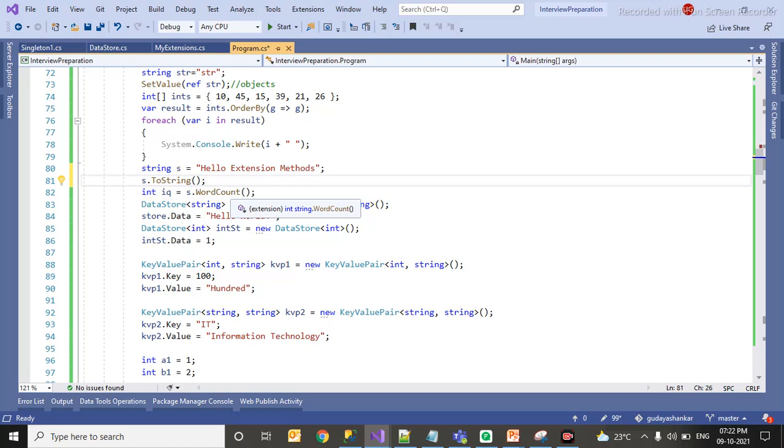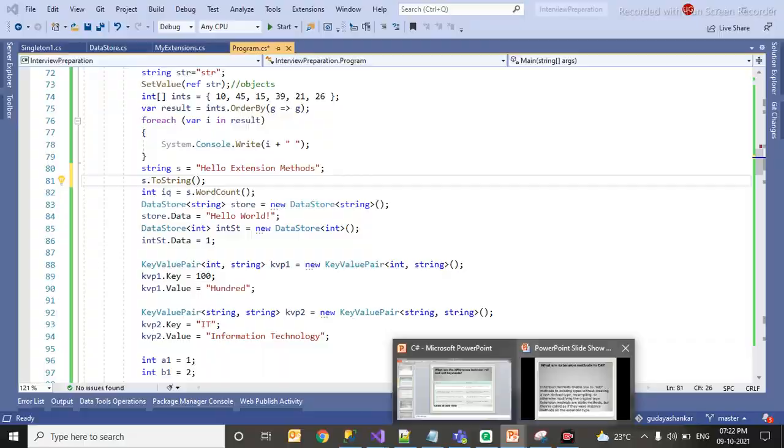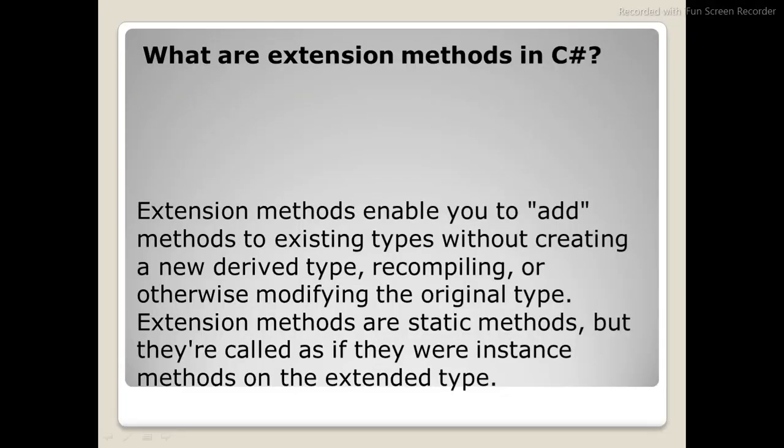So extension methods allow you to create extra methods without altering the type of this class or derived class. So that is what extension methods are. As I said, they enable you to add methods to existing types without creating a new derived type, and you don't have to recompile it or modify the original type. So this is the extension method.